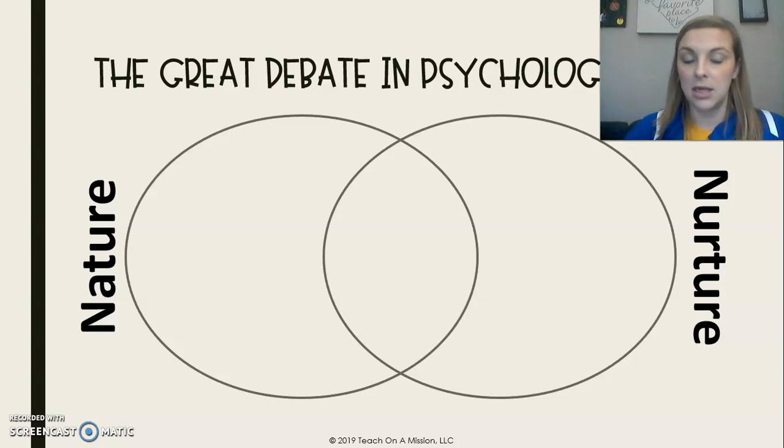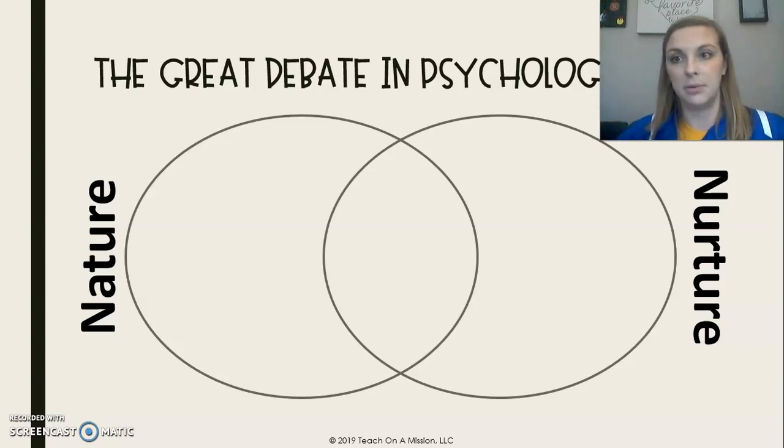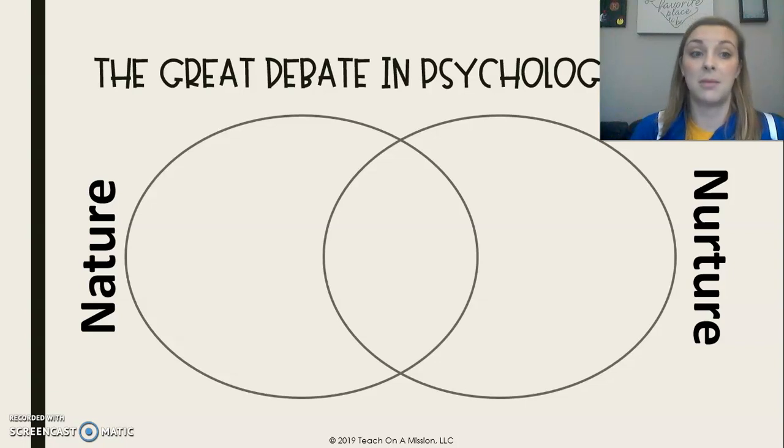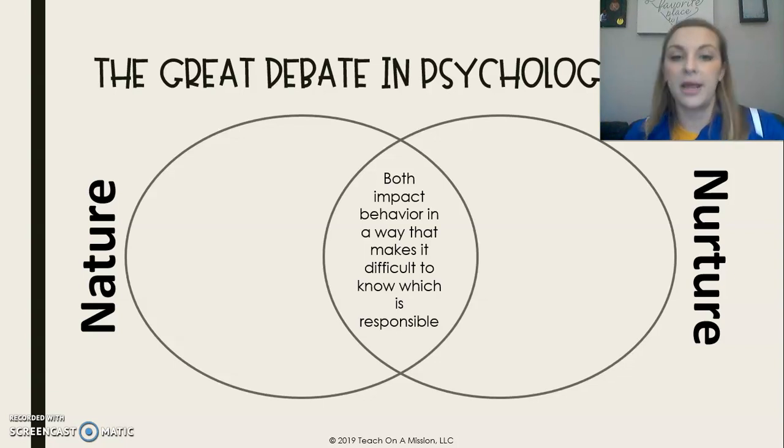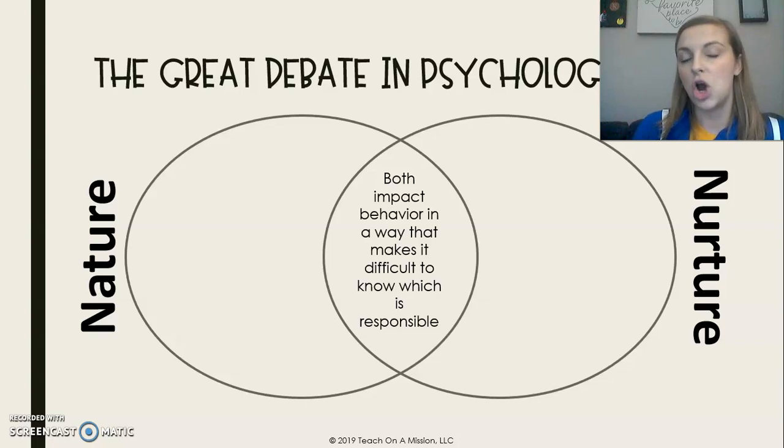So let's start with genetic influences on our behavior. The great debate, the huge debate that we've talked about previously is this debate about nature versus nurture. Remember, nature and nurture both impact our behavior in a way that makes it difficult to know which one is responsible for what types of our behavior. We don't really know sometimes, is it nature or is it nurture?